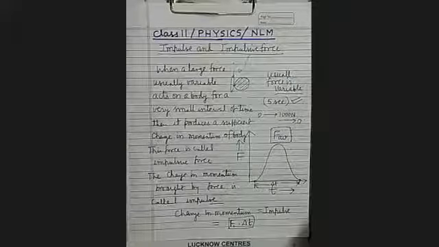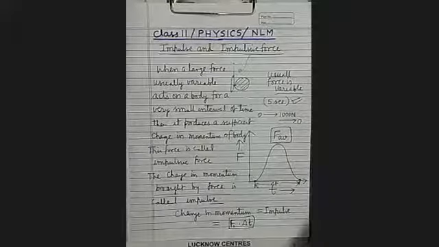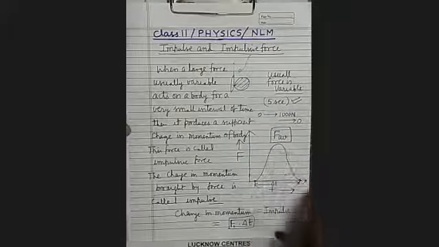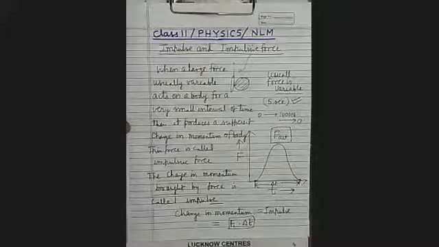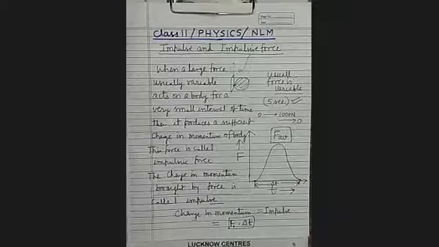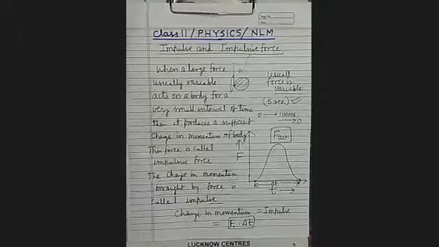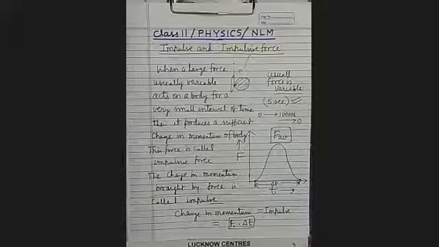When a very large force acts on a body for a very small interval of time, which is usually variable in nature, which is a time dependent force, whose magnitude increases with time and then decreases and becomes 0, then this force brings a significant change in the momentum of the body. It's clear. And this change in momentum is called the impulse.